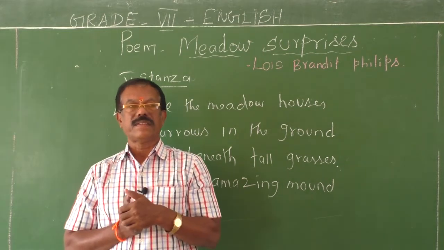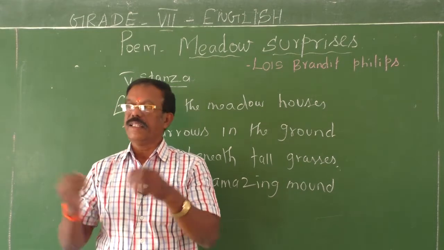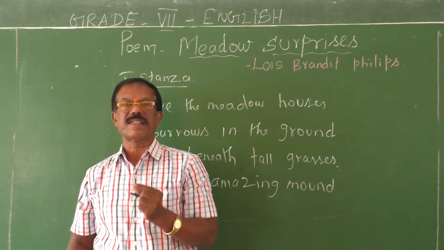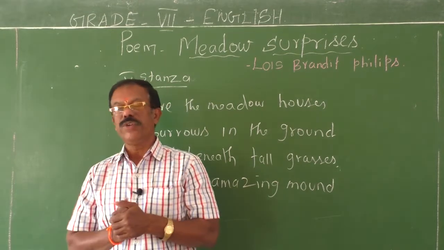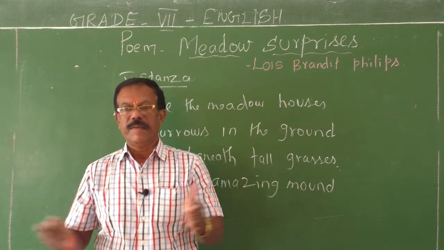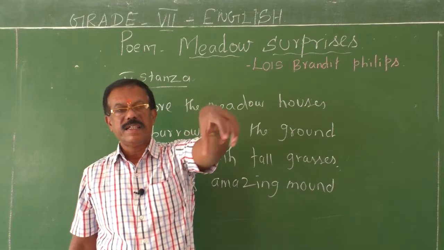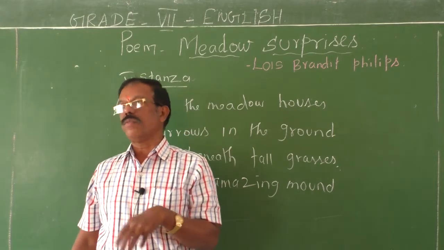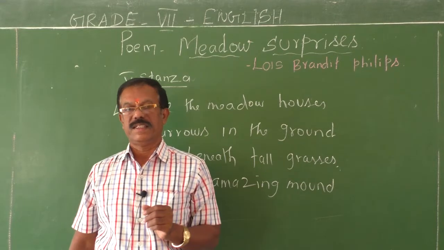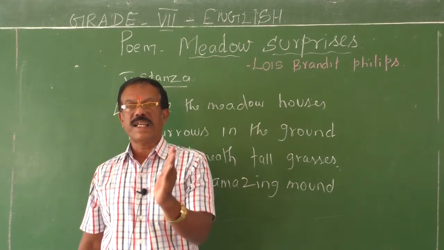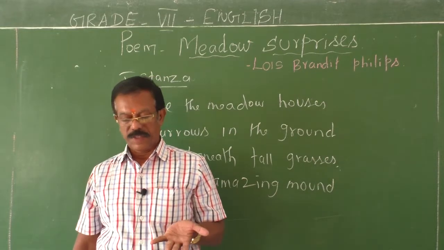Millions of ants, thousands of ants join together and they bring small particles of sand and all other things needed to build such a beautiful mound. They make such mounds on the surface of the soil. Then inside, if you look at the mounds, you can see many small rooms and cells. Each cell is allotted for different kinds of ants.